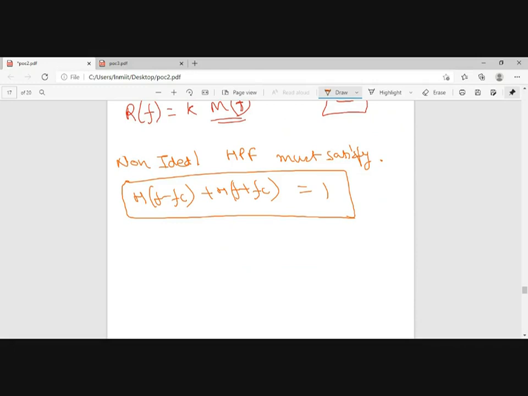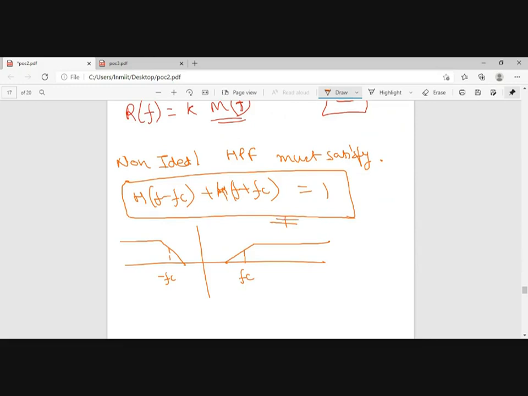Okay, so if you analyze this, my high pass filter was something like this, centered around fc, then centered around minus fc. If you analyze this, you will see that you have to shift it such that my spectrum is something like this.